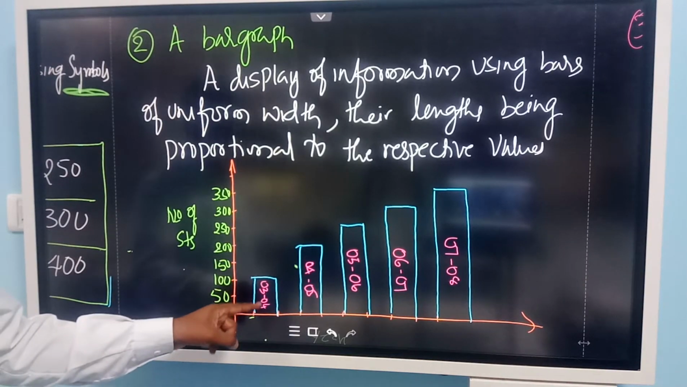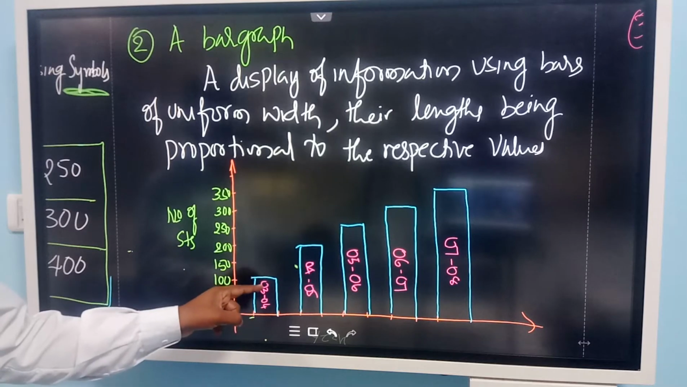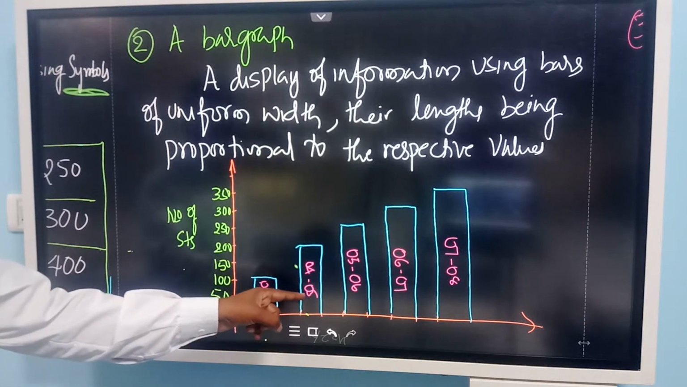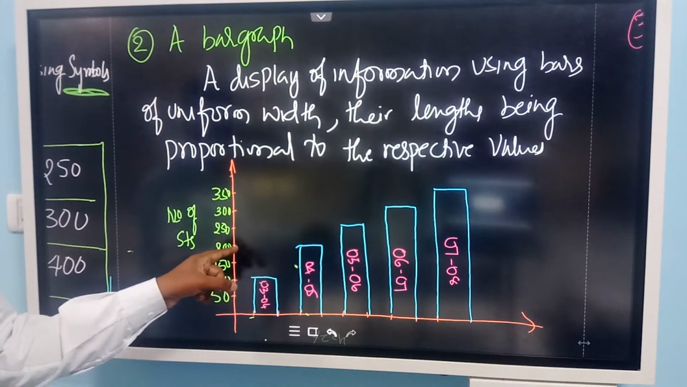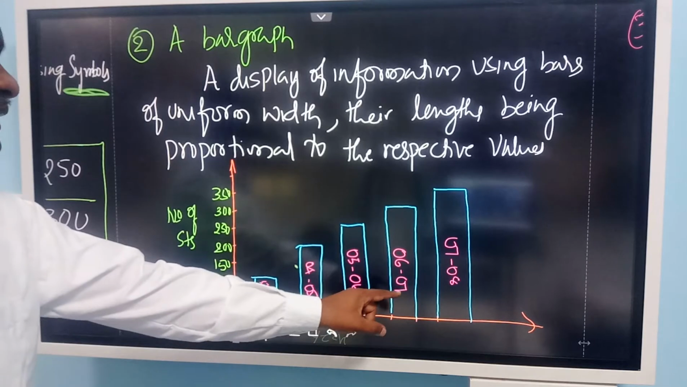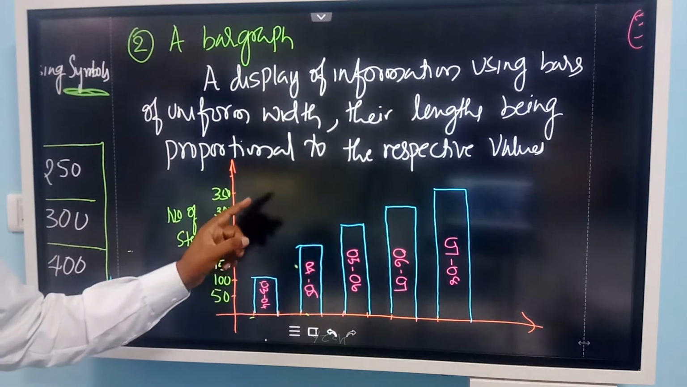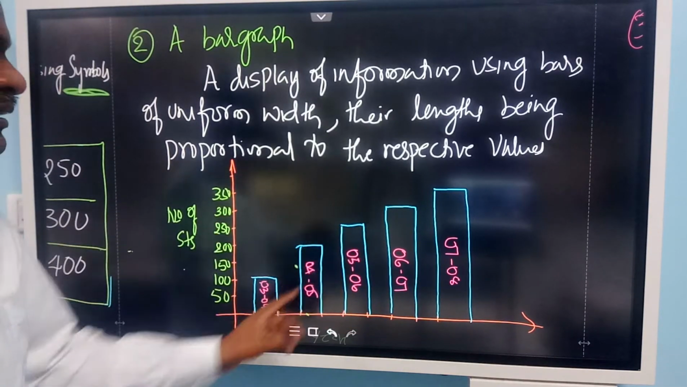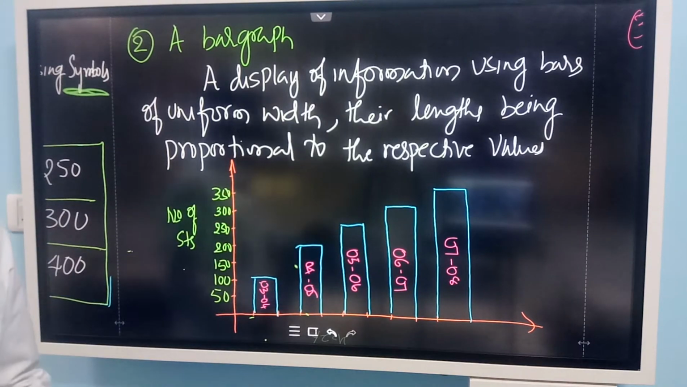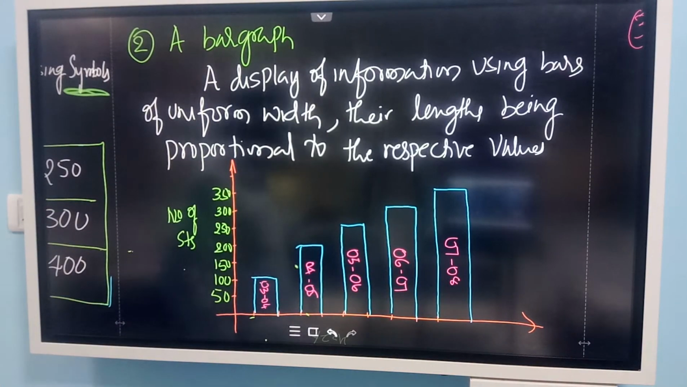In the year 2003-4, number of students were 100. In the year 4-5, academic year, the number of students were 200. In the year 5-6, it is 250. In the year 2006 and 2007, it is 300. In the year 2007 and 8, it is 350. This is the total strength of the class 8th given.